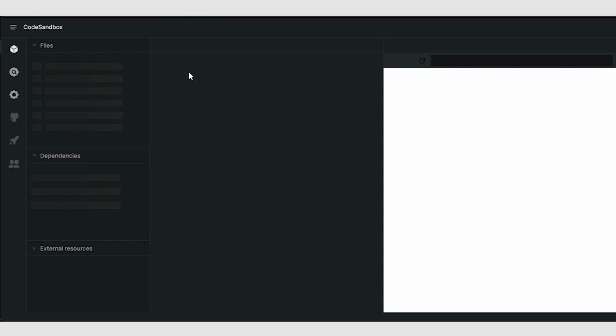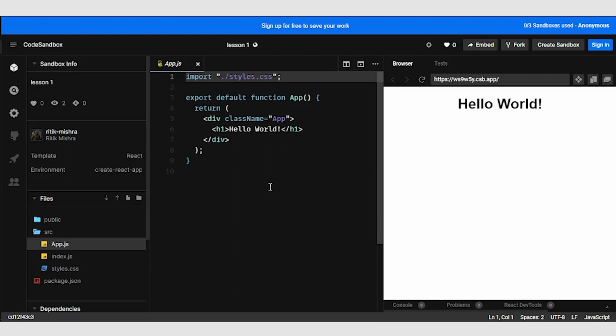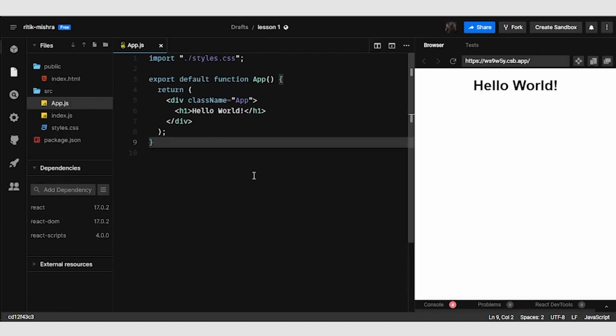And you can see lesson 1 is here. So basically, as you can see, we first see this was the app. Hello world. As you can see, I am not signed in this window, but still I'm able to see my project. I'm able to see that Ritik Mishra is the author of this, and still able to use the functionality that CodeSandbox offers along with this. So pretty handy to share with people, to collaborate with them. Let me close this.